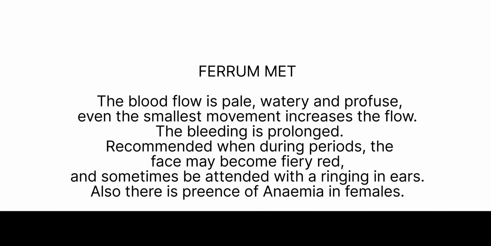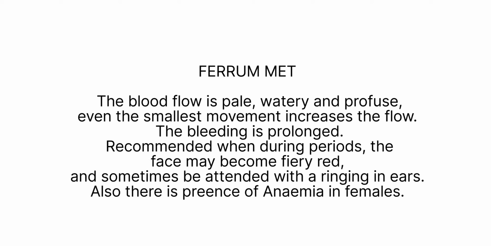Next is Ferrum metallicum. Useful for abnormal uterine bleeding in cases where the blood flow is pale, watery, and profuse. Even the smallest movement increases the flow. It is most recommended when during periods the face becomes fiery red and sometimes is attended with a ringing in the ears. Also, there is presence of anemia in females. This medicine can be taken 2 tablets, 3 times daily after food.